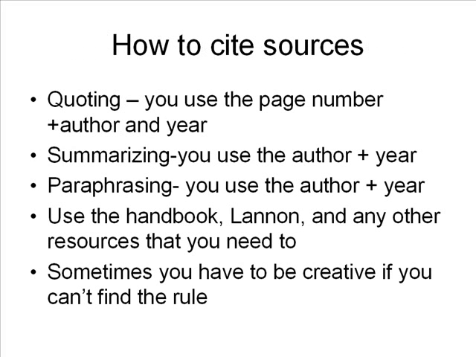How to cite sources in APA. If you're doing a direct quote, you use the page number plus the author and the year, and this is in Lannan. Summarizing, you use the author and the year. Paraphrasing, you use the author and the year. Use Lannan and any other resources. I have some resources in Angel that you need to use. And sometimes you have to be creative if you can't find the rule.